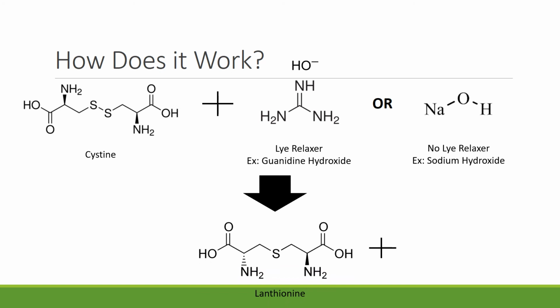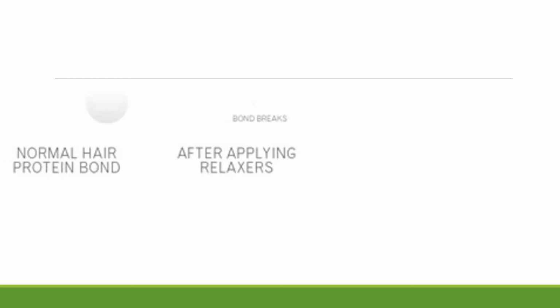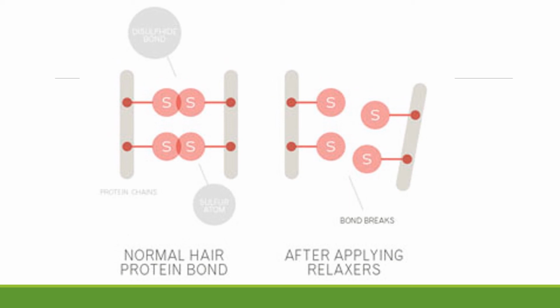The removal of a sulfur atom produces hydrogen sulfide and dihydrogen sulfide. Relaxers have very thick consistencies, and the loss of sulfur makes the hair weaker. This combination results in the hair strands being straightened and remaining straight. The hydroxide relaxer must be neutralized with an acid-balanced shampoo in order to lower the pH of the hair and neutralize any excess hydroxide ions. As demonstrated in this picture, the disulfide bonds in the hair are broken after the relaxer is applied.